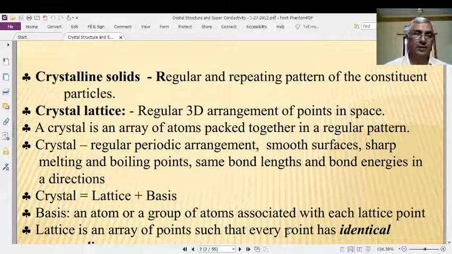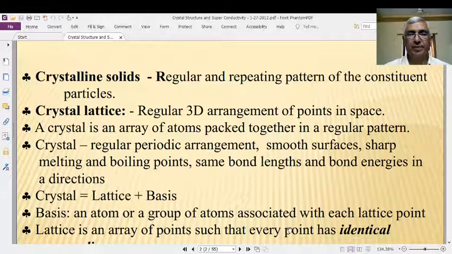Now, at present, we are interested in studying some important topics relating to crystals. That's why we will focus our discussion on crystals. Just now I said that in a crystal, the atoms or ions or molecules are arranged one after the other in a periodic pattern.